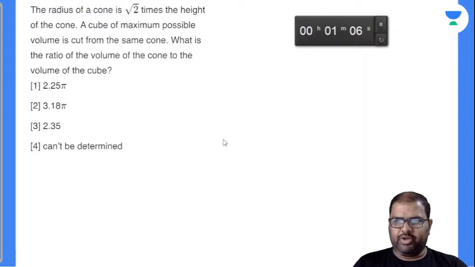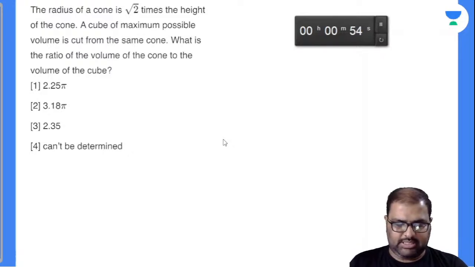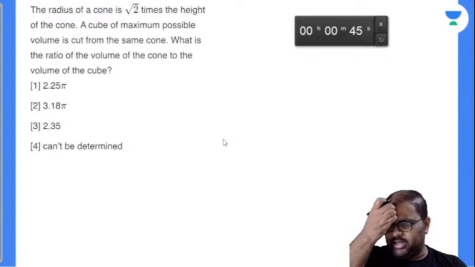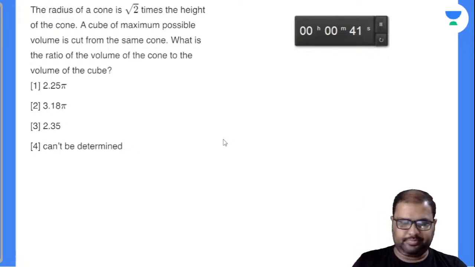The radius of a cone is root 2 times the height of the cone. A cube of maximum possible volume is cut from the same cone. What is the ratio of the volume of the cone to the volume of the cube is the question asked. A little bit of an extension to the previous question only. Same diagram, right? You can draw the same diagram and find out. So I'll do it in a different way.